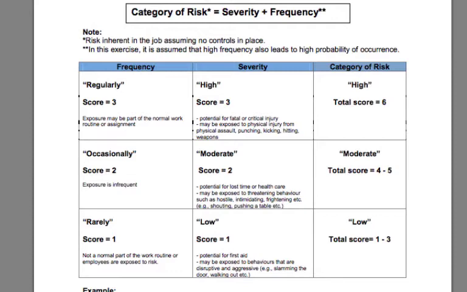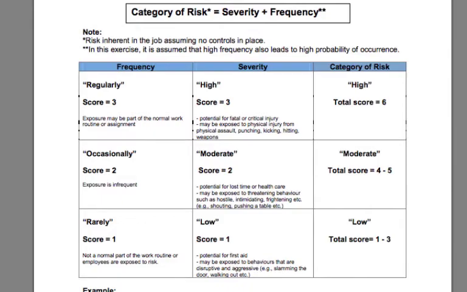Managers should answer based on their knowledge and experience. The risk category is determined by establishing the severity of the risk, should the incident occur. Use the risk assessment method chart to assess the level of severity, which is rated as high, score 3, moderate, score 2, or low, score 1. Next, determine how often the incident could happen using the same chart. There are 3 levels: regularly, score 3, occasionally, score 2, or rarely, score 1. Add the severity and frequency scores together. The total gives you your category of risk, which you will fill in on the worksheet.